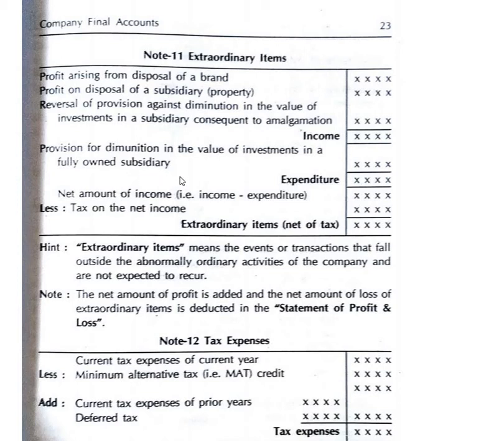Suppose a parent company is there, in that a main subsidiary company is there, and a provision is made for the diminution in investment value, at that time expenditure has been incurred. The net amount of income will be taken, less tax on net income, and whatever the balancing figure that is available has been taken as the next extraordinary items. This is again a part.